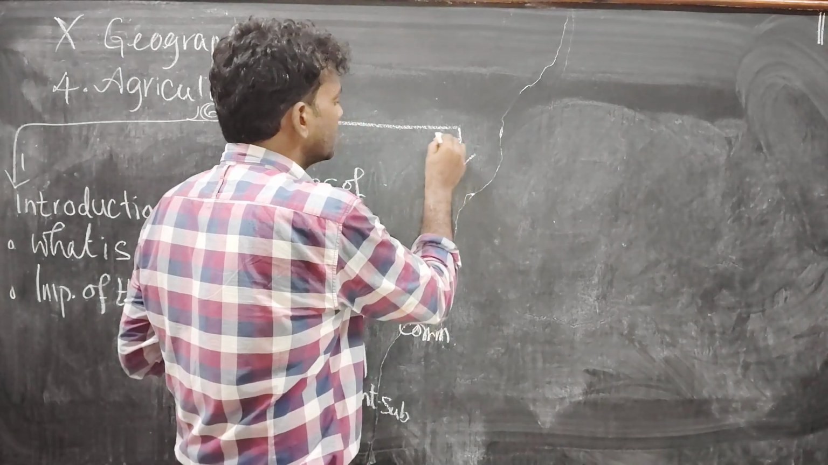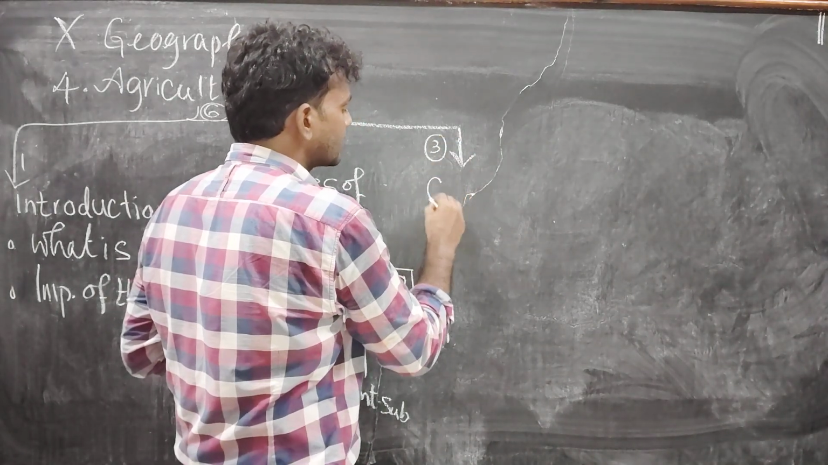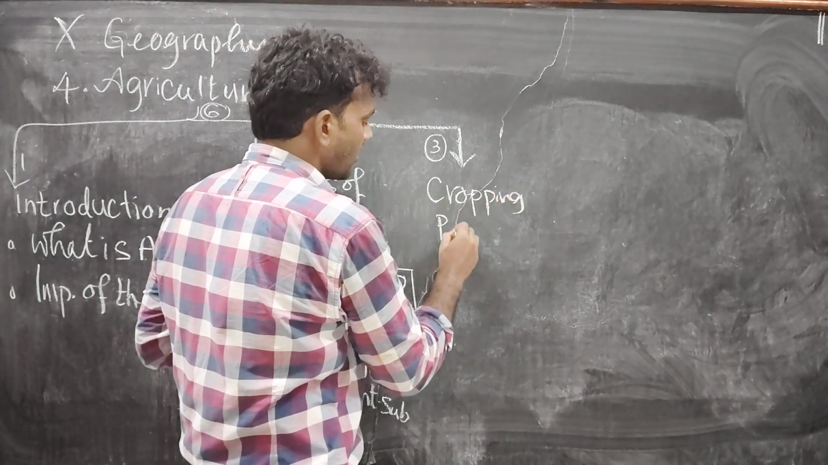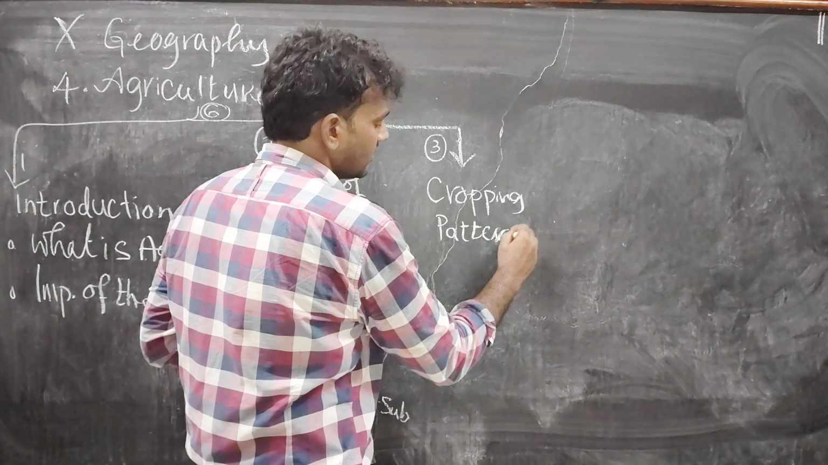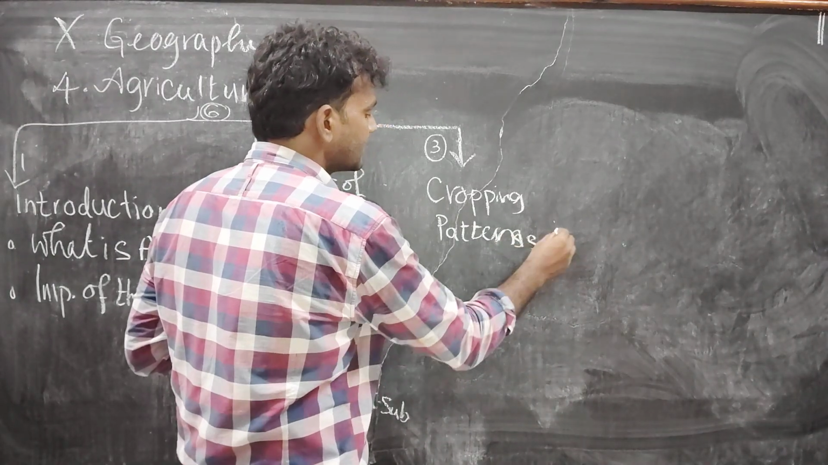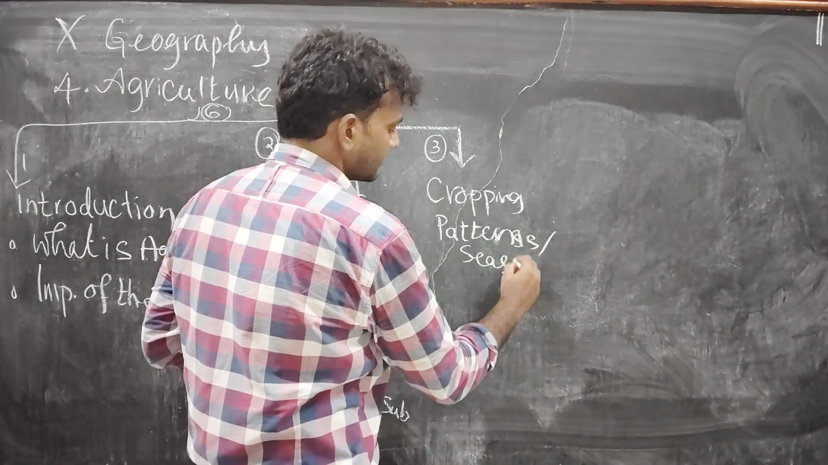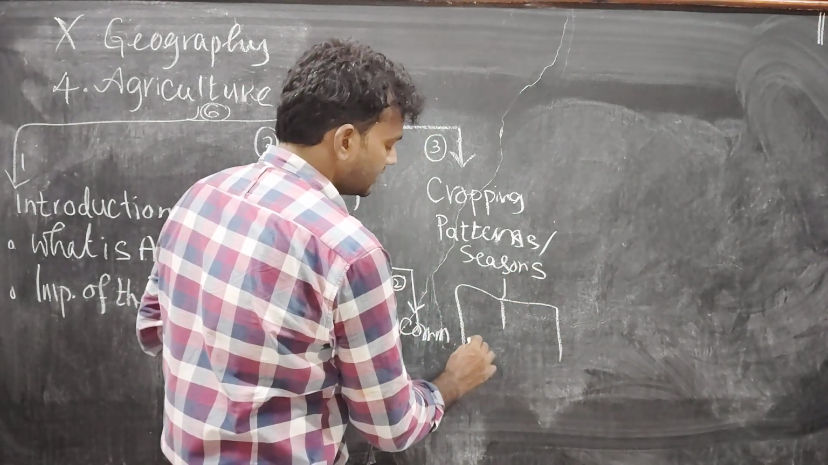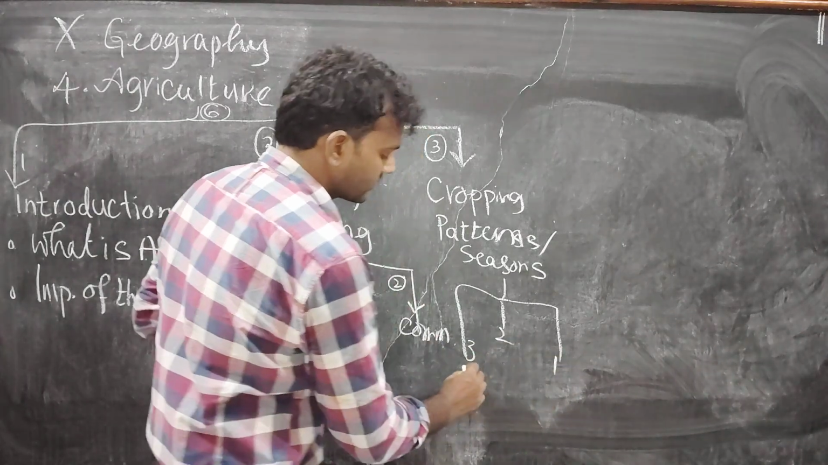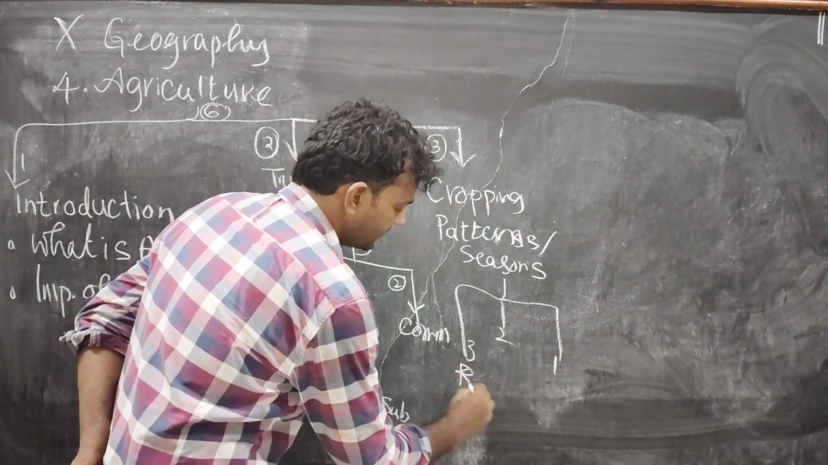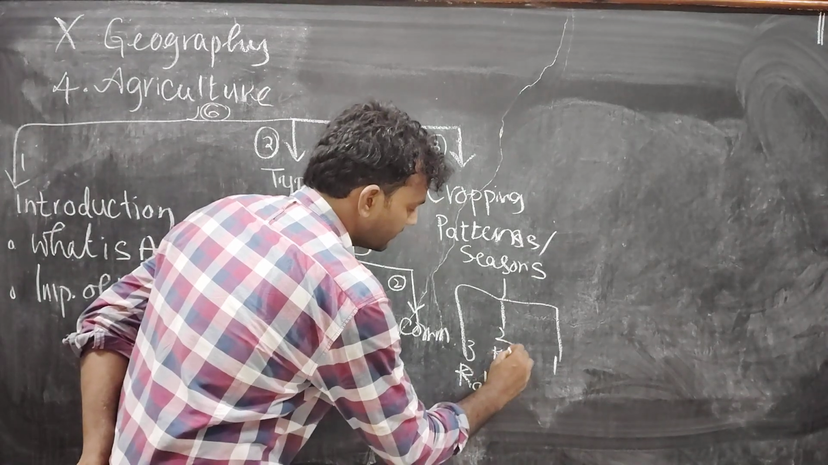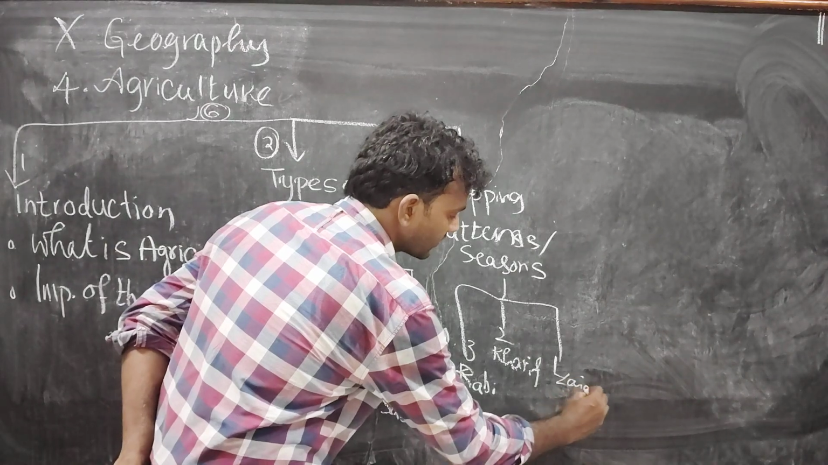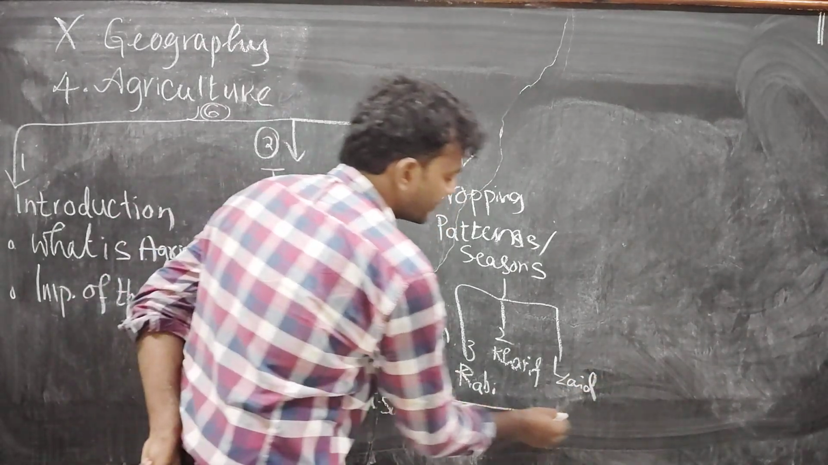Coming to the third subtopic, we need to discuss cropping patterns or cropping seasons. In our chapter, there are 3 seasons. First, Rabi, Kharif, and Zaid season.